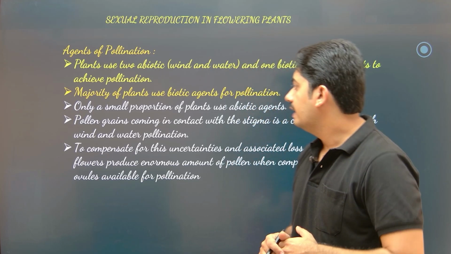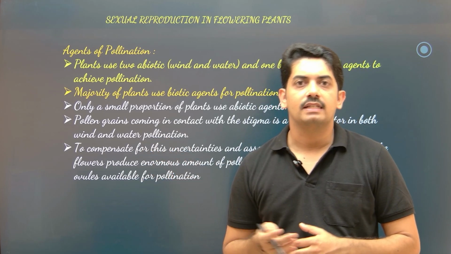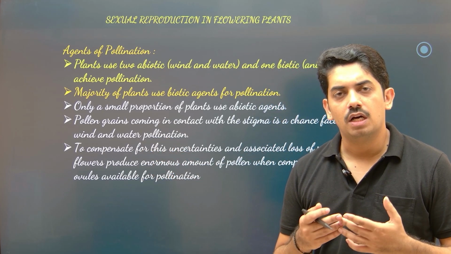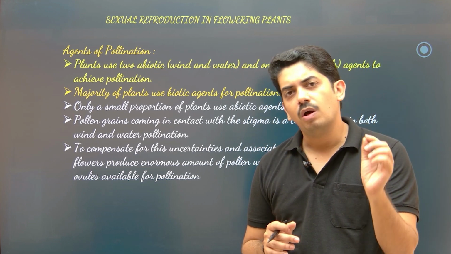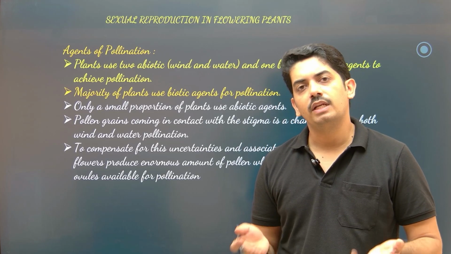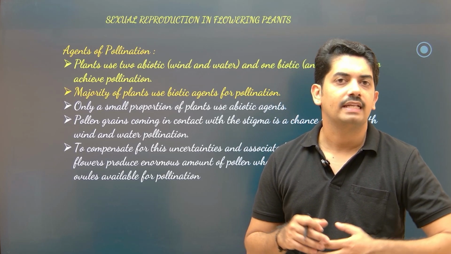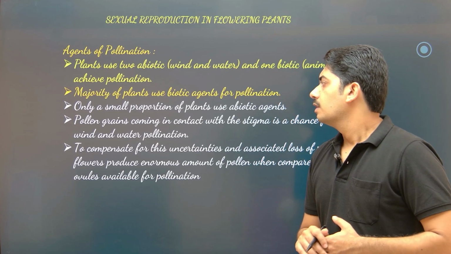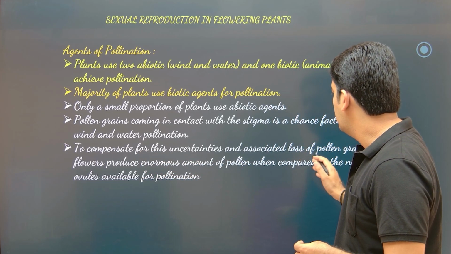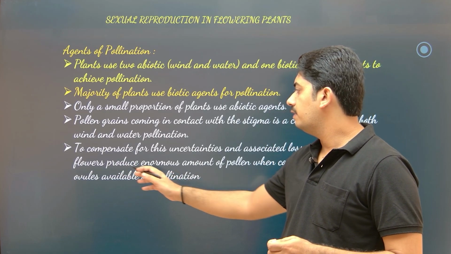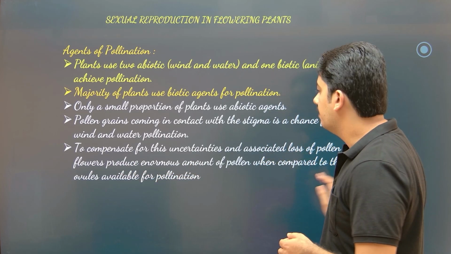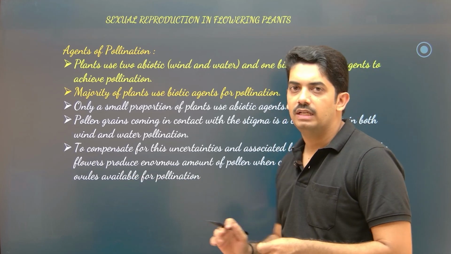So that's why whenever a plant is dependent on an abiotic factor like water and wind, it needs to produce a large number of pollen grains and very small flowers, because if there is no insect pollination, there is no need to produce colorful petals or any type of rewards. To compensate for these uncertainties and associated loss of pollen grains, the flower produces an enormous amount of pollen compared to the number of ovules available for pollination.